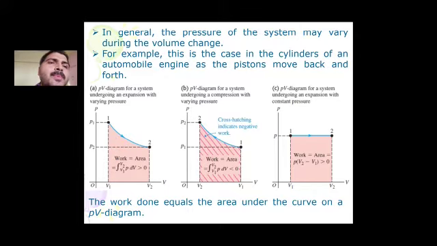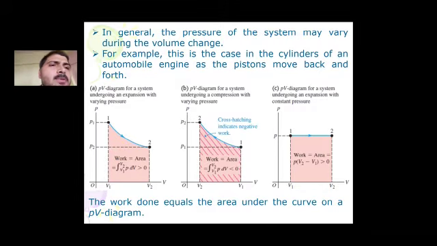Similarly, in the second case, diagram B, the system is at a higher volume V1 and then the volume of the system is decreasing, reaching point 2 with volume V2. In this case V1 is more than V2, so there is a compression. During the compression dV is negative and hence the work done is negative.